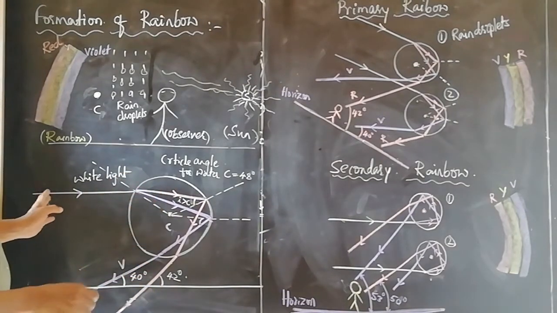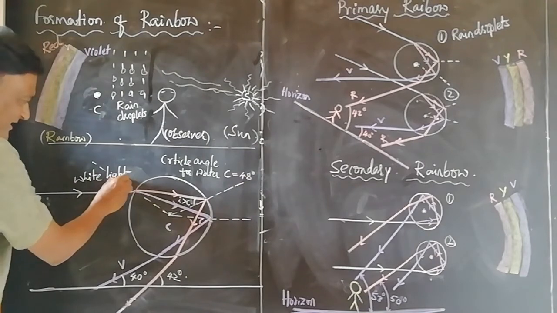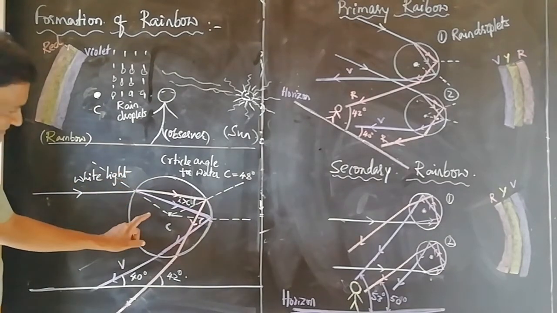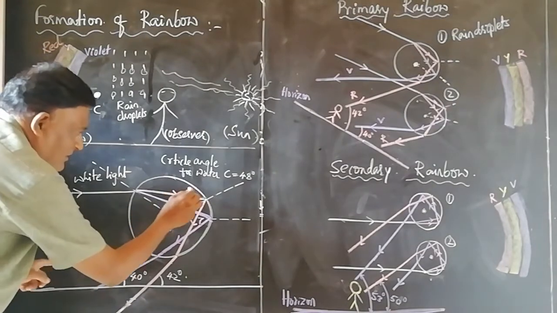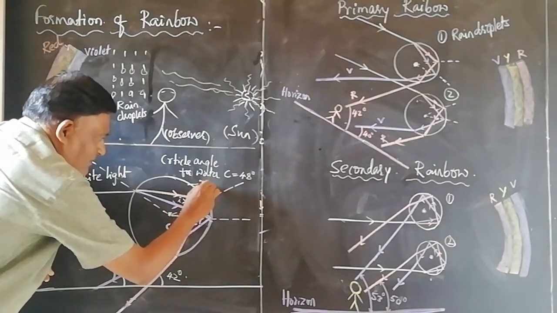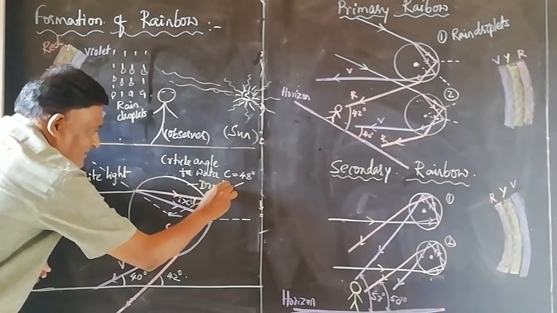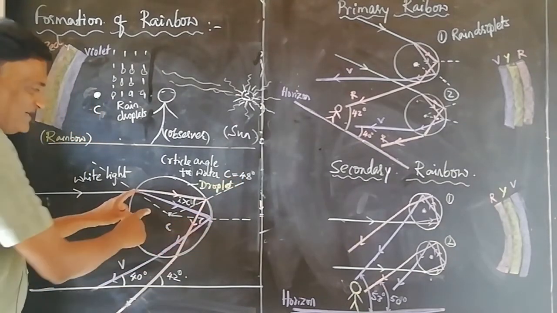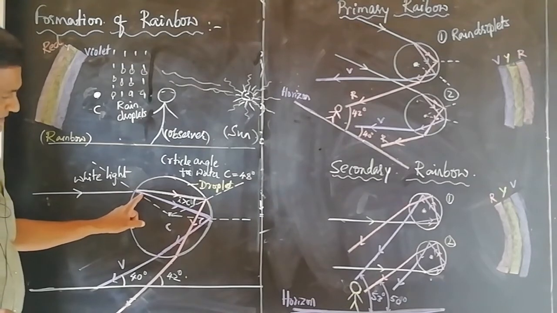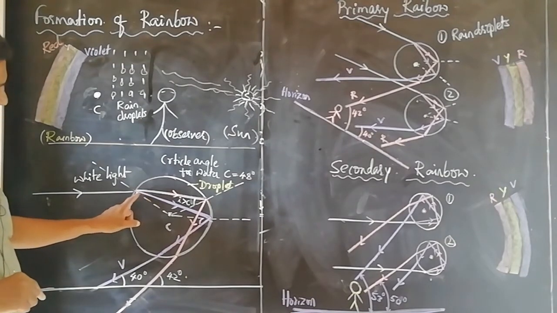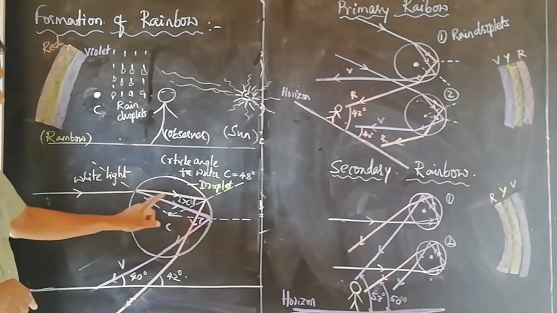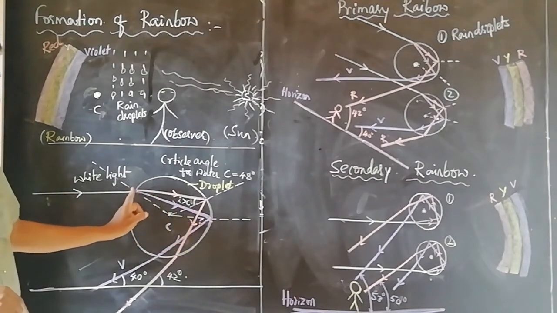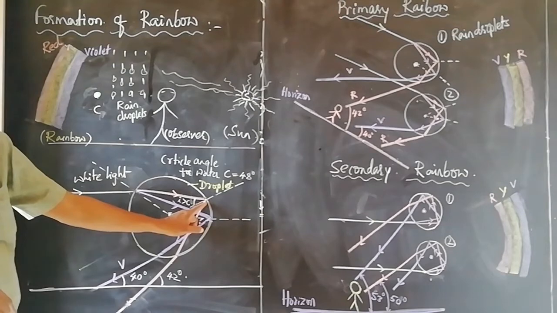Microscopically, if you see a white light from the sun as it enters into the droplets of the rain, the rain droplet takes the shape of a prism due to gravitational force. The white light breaks up into constituent colors. Violet bends most, red bends least.